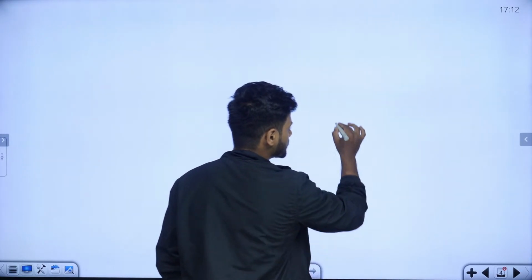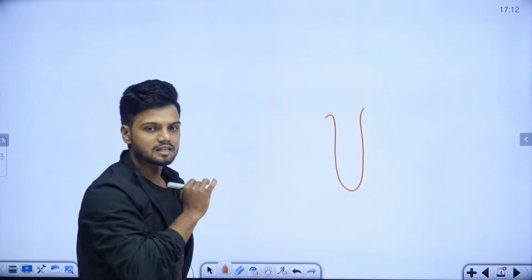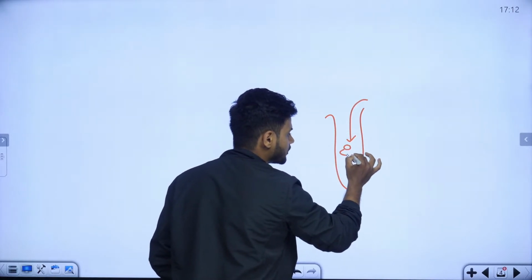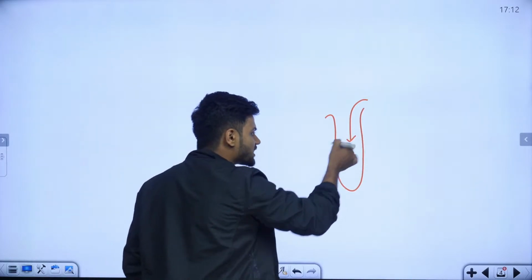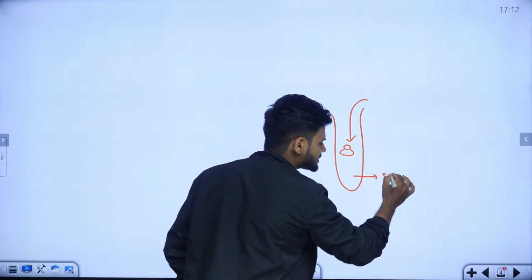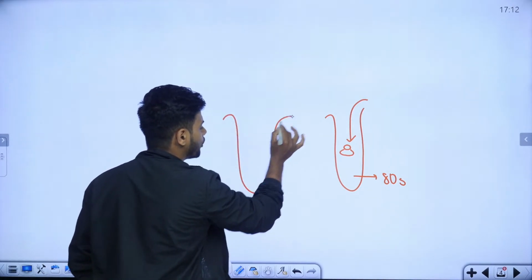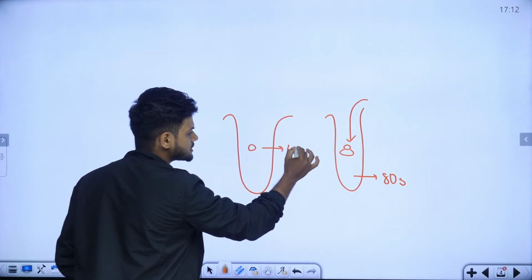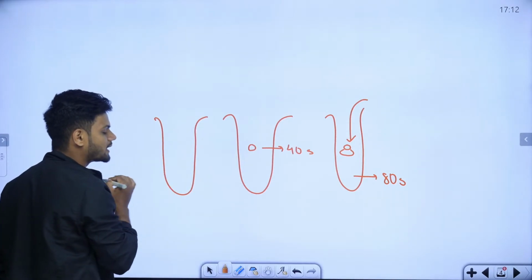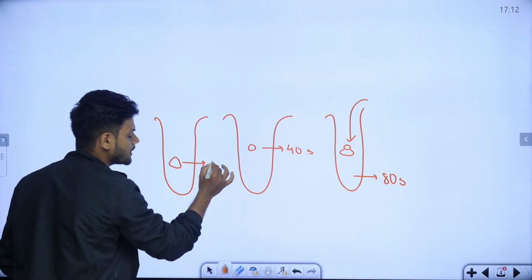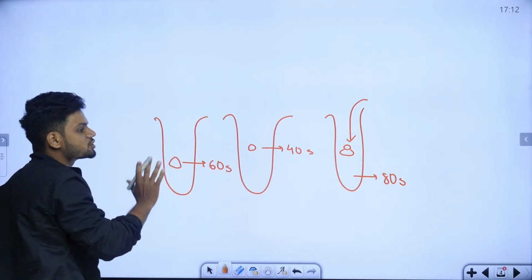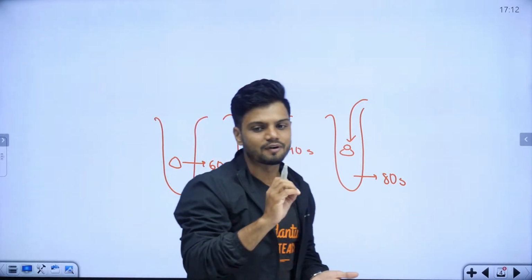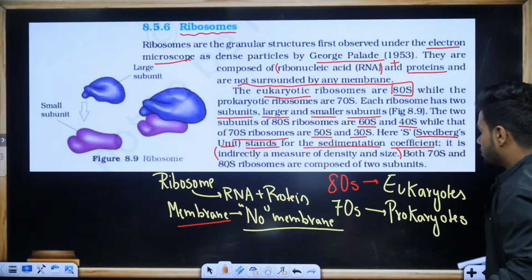So students, if you can see a beaker here and we are adding the ribosomes here. We have one small subunit and a large subunit. When you add them together, they end up around 80S somewhere here. When you add the smaller subunit only, it is sedimenting somewhere here, around 40S. When you add the larger subunit, it is somewhere here. That is 60S. That is the sedimentation coefficient. When you sediment the ribosomes, where are we finding them?